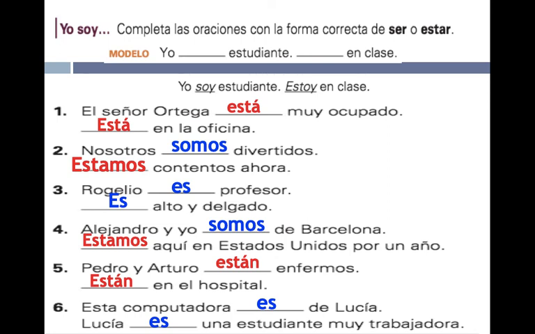The verb ser is used. How did you do? Muy bien. El fin. Bravo.